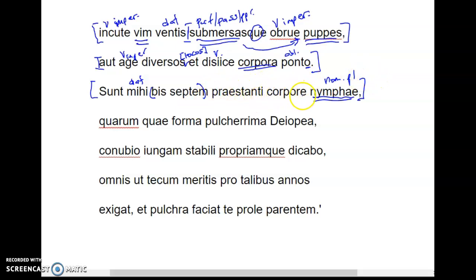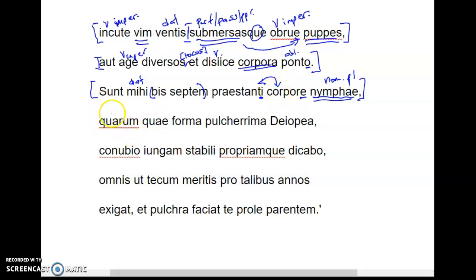praestanti corpore. So we've got to think through our different endings and realize both of these could be ablatives, right? Third declension non-i-stems have an E in the ablative, and all third declension adjectives have an I. There are to me twice seven nymphs with praestanti corpore, with outstanding bodies. Corpus can just mean physical beauty, but really they've got excellent bodies.